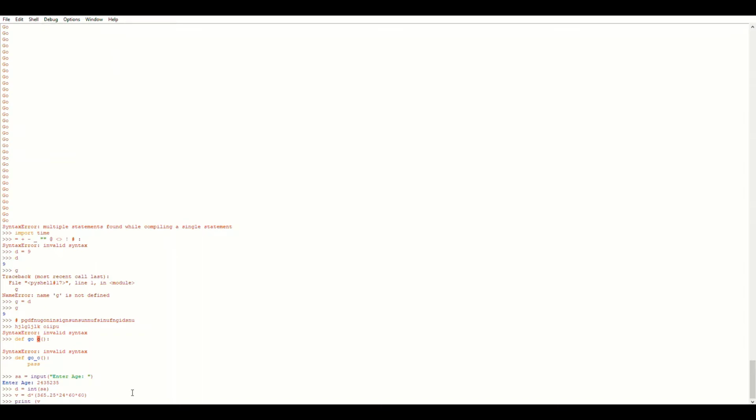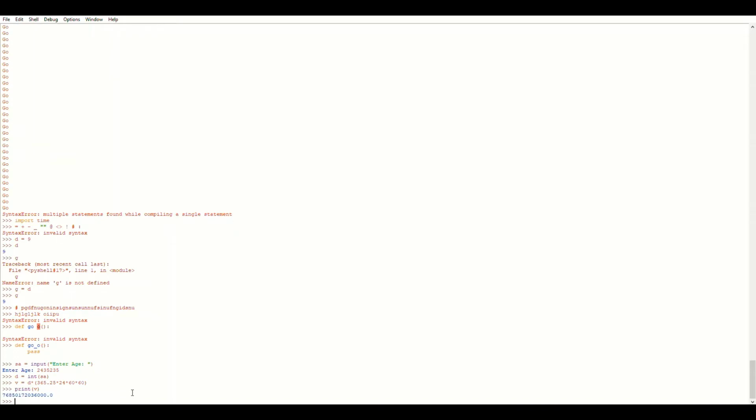Print V. So some versions of Python may actually work differently. There are a few versions, I think, on some devices where you don't have to put brackets for print when you want to print, but others do. So if you are using a version that is working a bit differently from here, tell me in the comment section. I'll look up a solution for you, and we'll get our answer. Yeah, the decimal point there is because of this. If we want to remove it, we can do int. So there are a lot of seconds in someone that is this old. Wow, that's amazing.